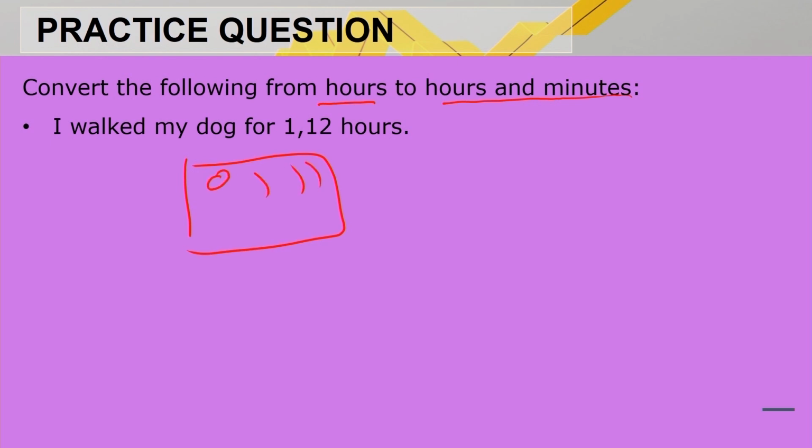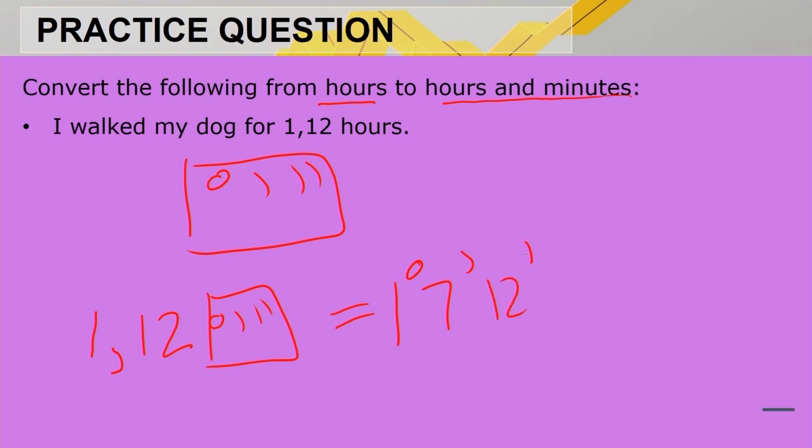You press into your calculator 1,12 and use that magic button, and you press equals, and it gives you 1 degrees, 7 minutes and 12 seconds.